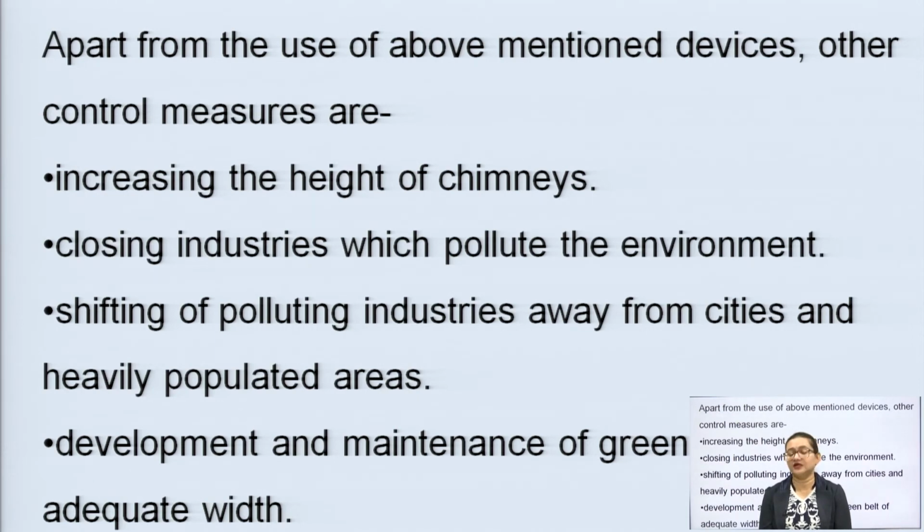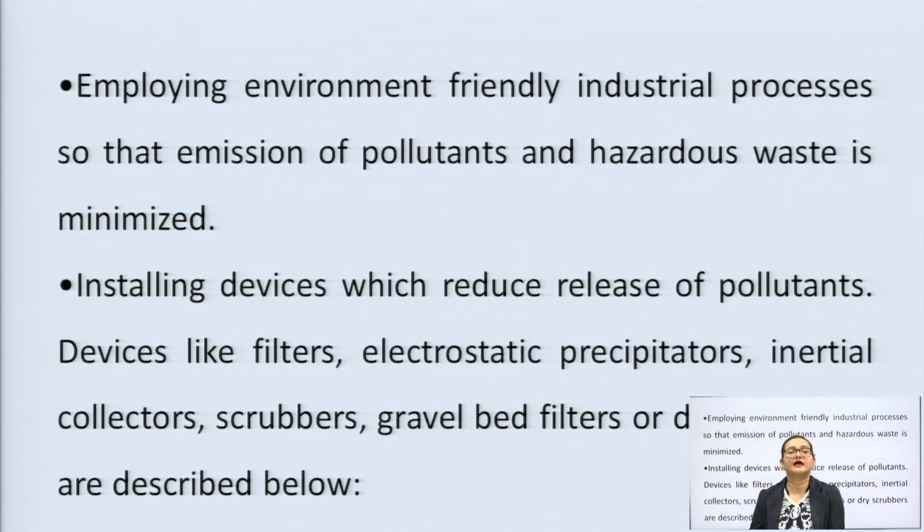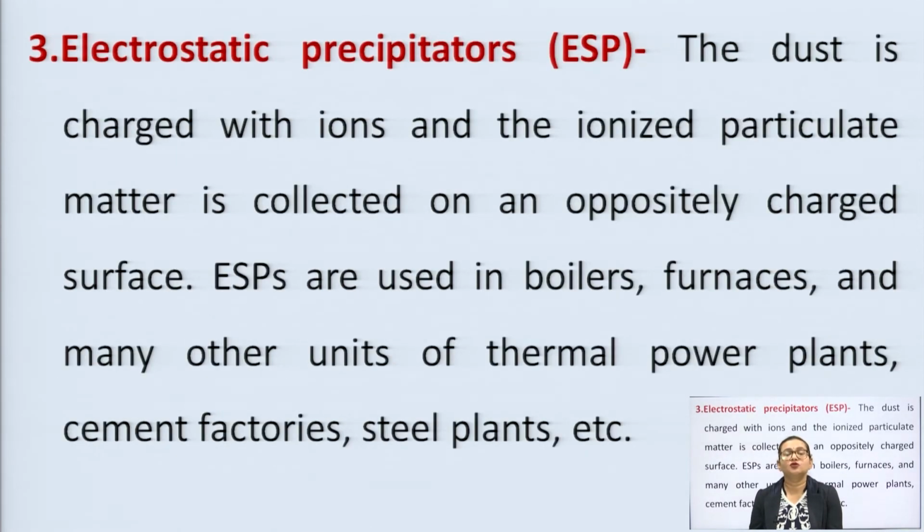Okay. So, now we have studied all the types. What were the types of systems and what were the types of pre-treatments? First was a scrubber, then next was filters. Filters are mostly used at a high temperature in all the industries and factories which use high temperature, like 290 degrees Celsius, we can use it, right. Now, third one is ESPs, electrostatic precipitators.